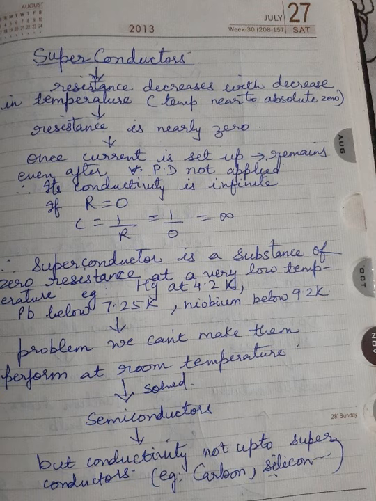So this is the difference. That is why in computer chips and all that we are using semiconductors. Semiconductors are not mentioned in your textbook, but they are being used everywhere. So I have just explained it to you. You just have to remember that semiconductors are those which offer minimum resistance or less resistance at room temperature.